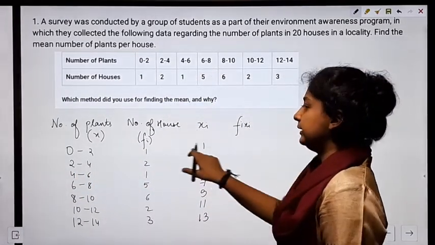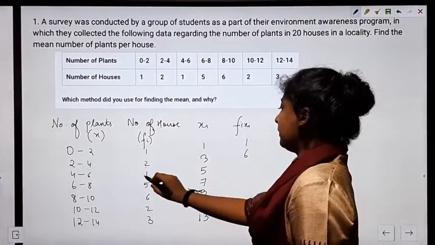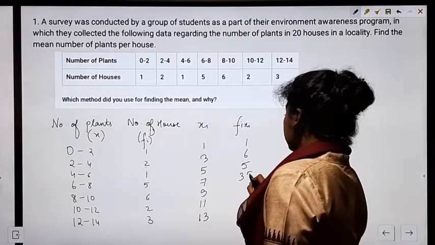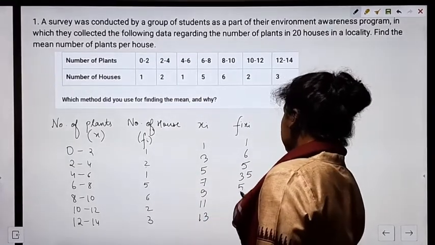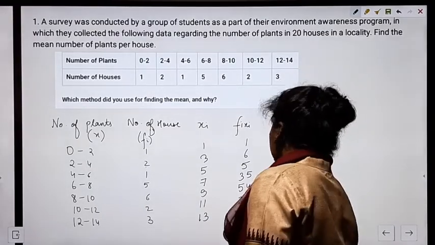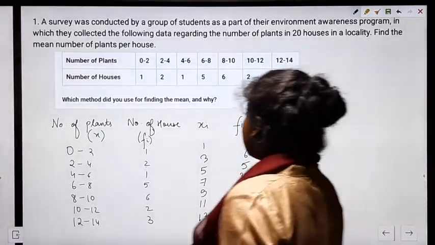We need to multiply these two values. 1 into 1 gives us 1. 2 into 3 gives us 6. 1 into 5 is 5. 5 into 7 is 35, 6 into 9 is 54, 2 into 11 is 22, 3 into 13 is 39. Okay. In the next step, what do we have to do?